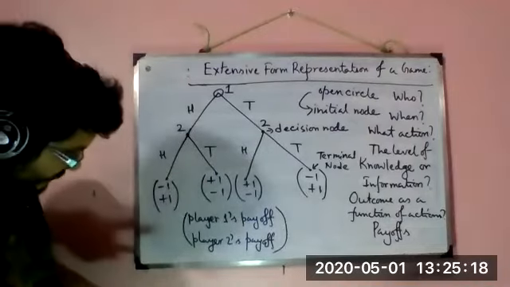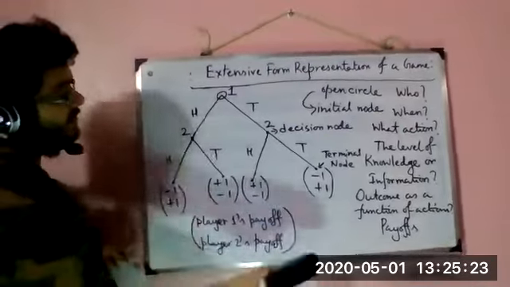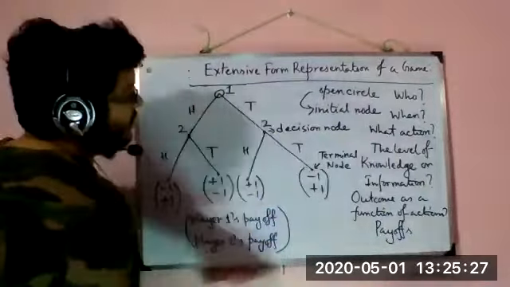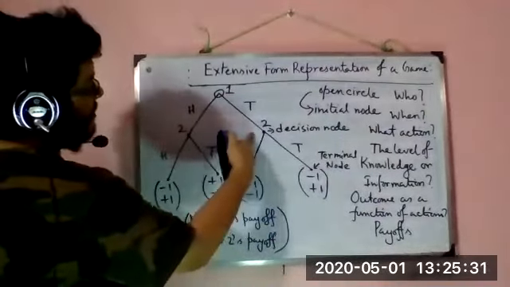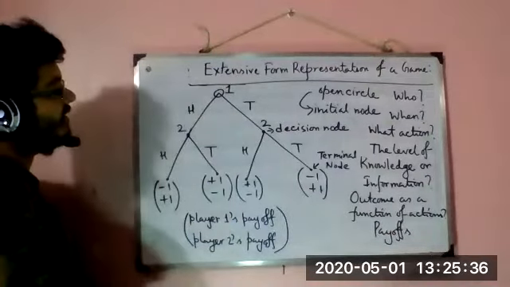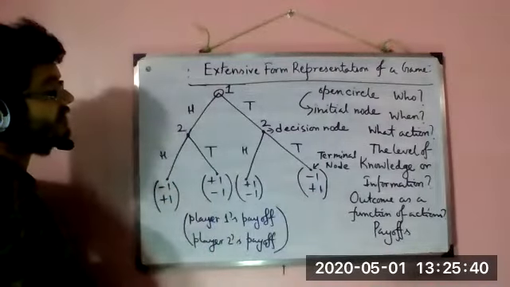All right. Now, we have the answers of all these questions, do we? So who, 1 and 2, when? So we look at the decision node and we say, okay, at this point, what actions? So H and T, H and T. Level of knowledge or information.